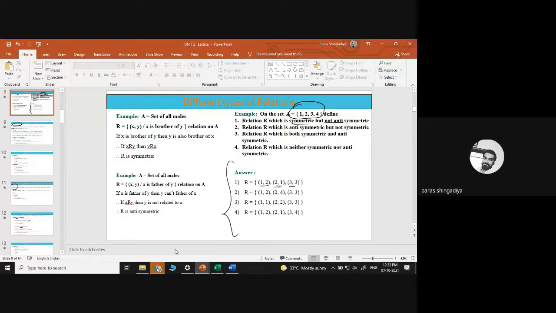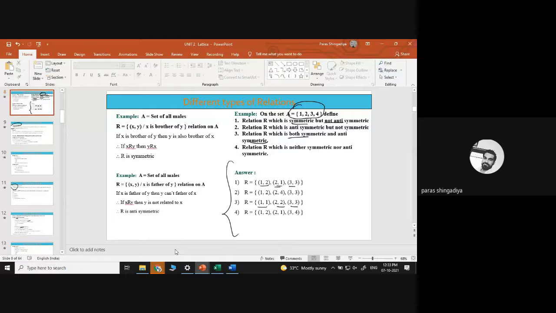Okay, and then both symmetric and anti-symmetric. There will be a unique answer. It is (1,1), (2,2), (3,3). So in our case, it will be (A,A), (B,B), (C,C), (D,D). That will be the answer for symmetric as well as anti-symmetric.